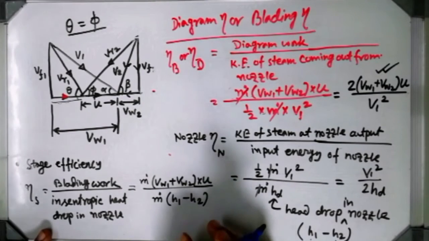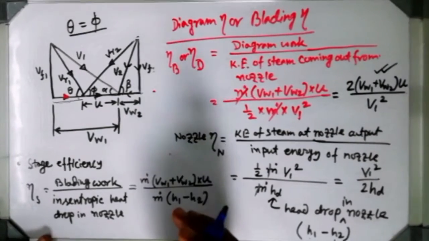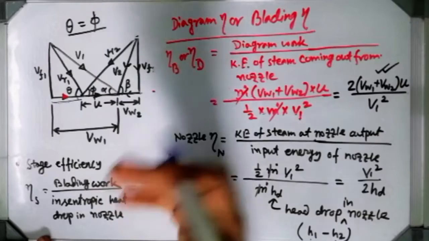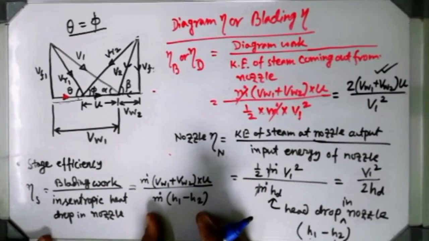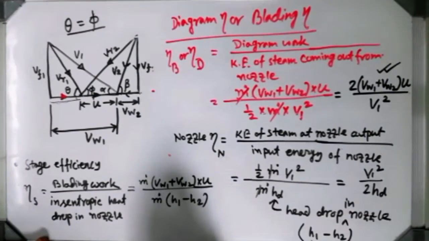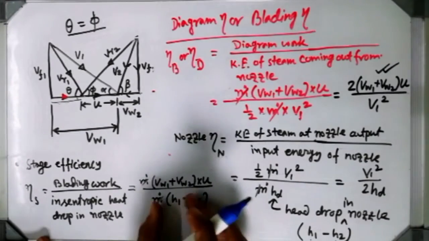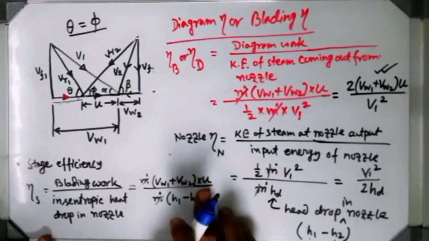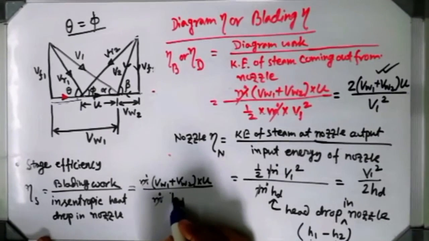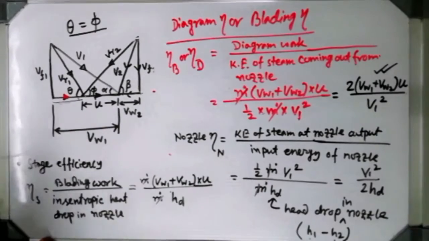If any value is given, you always have to take care that the units should be the same. If the numerator is given in kilojoules, then the bottom part should also come in kilojoules. Now after cancelling both of these m terms, the remaining term I am representing as HD, so it will be shorter in size. HD means the enthalpy drop. So that is the expression for stage efficiency.